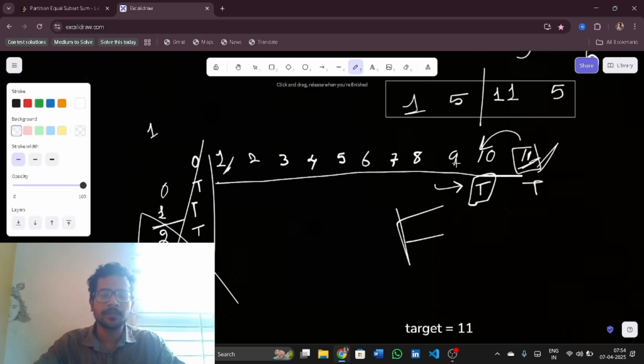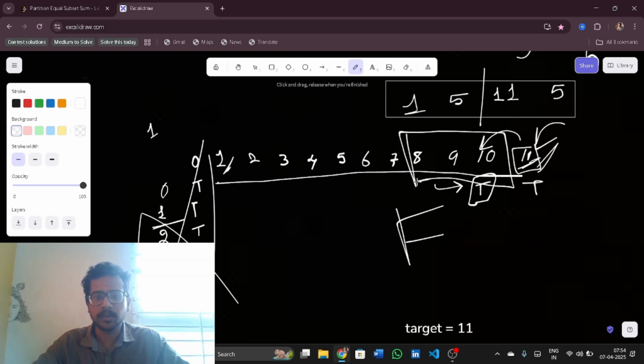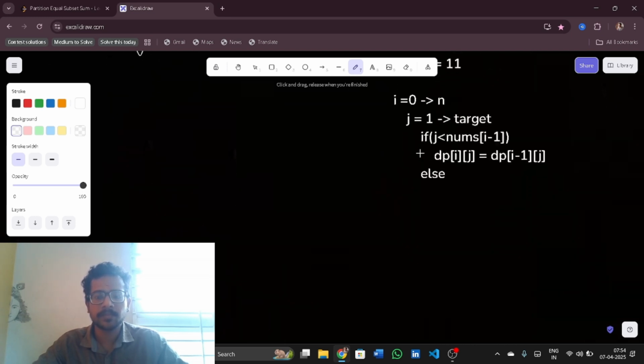What does this mean? If I have a sum of 11 and I am pointing here, and if I have 3 here, so 3 is the number, then I can consider this as the sum.